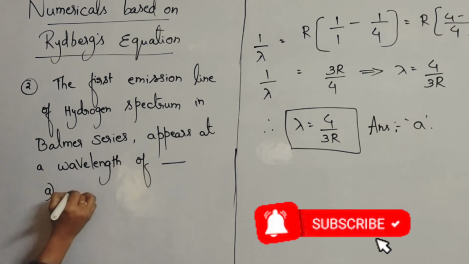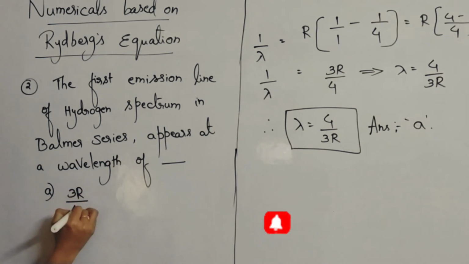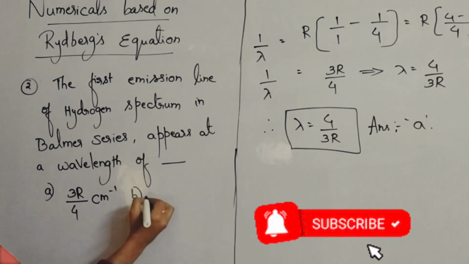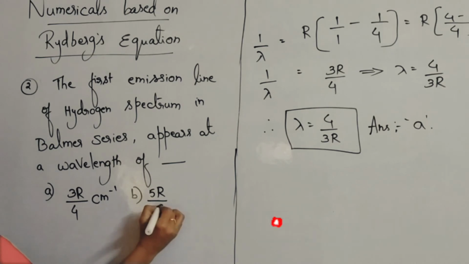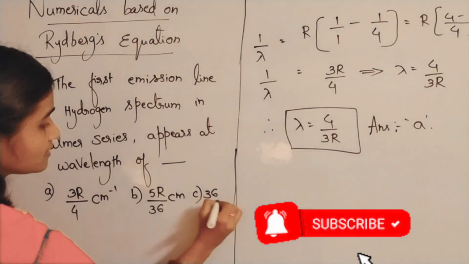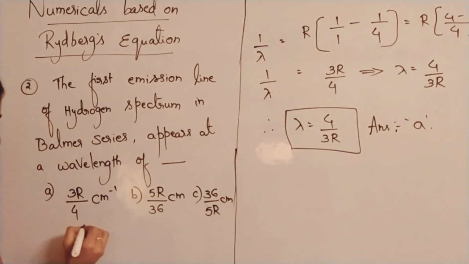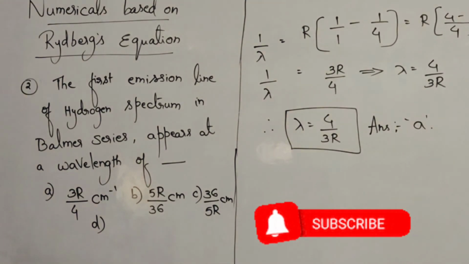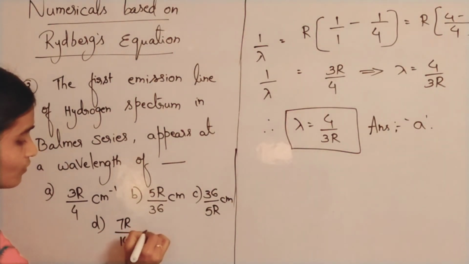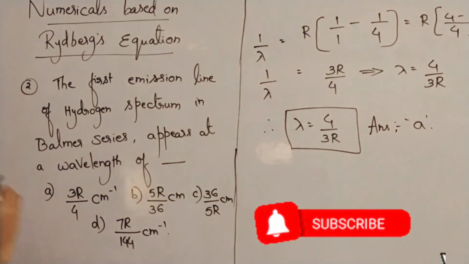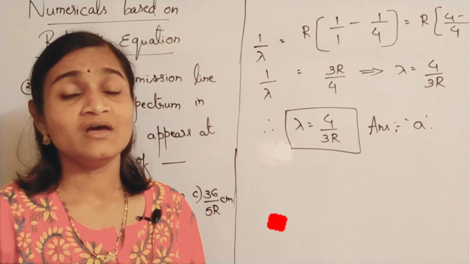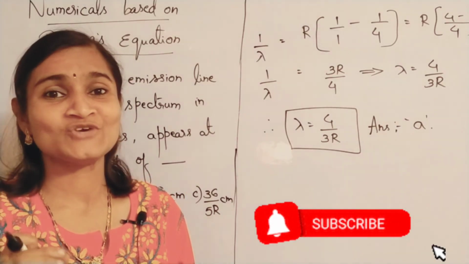3R/4 centimeter power minus 1, 5R/36 centimeters, third option 36/5R centimeters, and option D 7R/144 centimeter power minus 1. Just recall, centimeter power minus 1, meter power minus 1, all these are the units of wave number. They are not the units of wavelength.